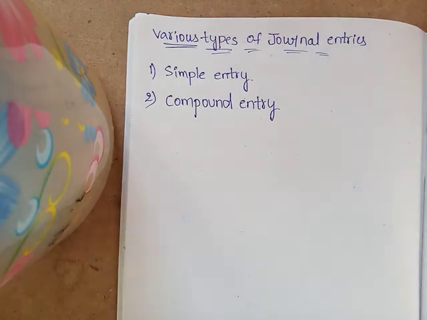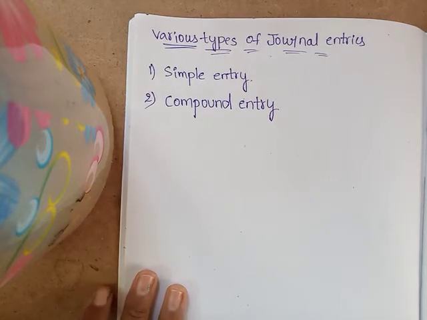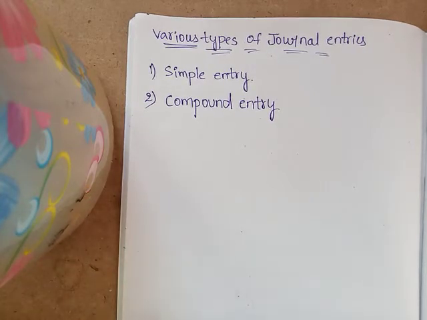Instead of passing a separate entry for each transaction, we pass only one combined entry, which is known as a compound entry. So on 29th December, wait, I will give one example.